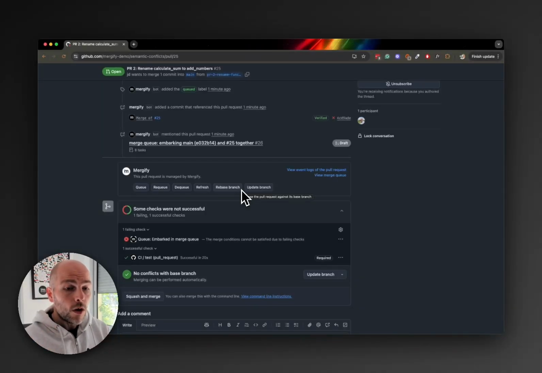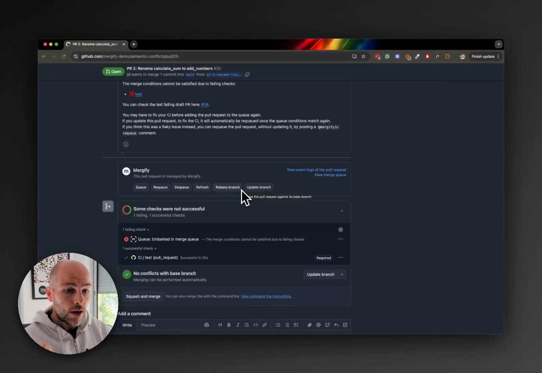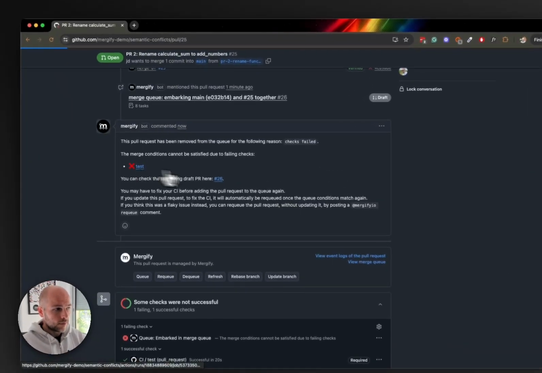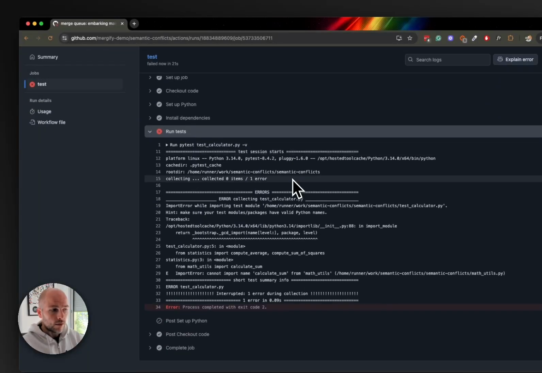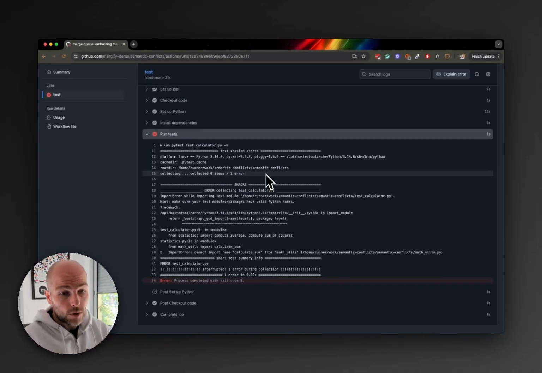So this is essentially why you need a merge queue, to prevent this kind of failure on the main branch before it's too late and before it breaks everyone. See, it failed. We know it, and we know it before we actually merge something to the main branch. So never merge blindly, always use a merge queue.